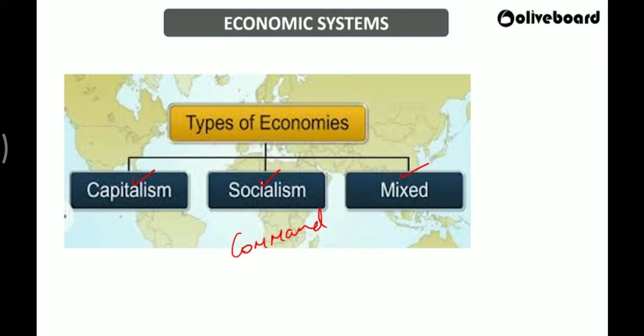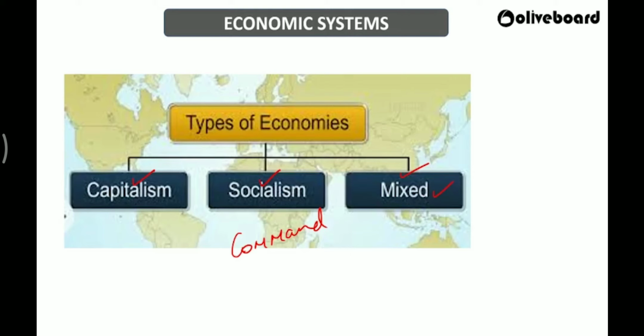Now, if you want to call, China may also fall under this category, where everything is owned by the government. The government decides everything there. And a mixed economy is a combination of both government and the private sector. India is a classic example of a mixed economy, where all the facilities and resources are owned by, shared between the private sector and the government.